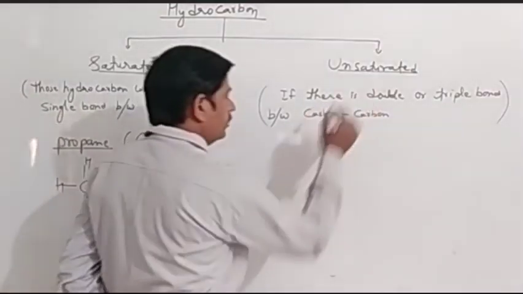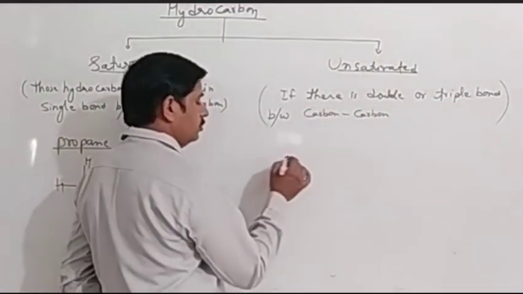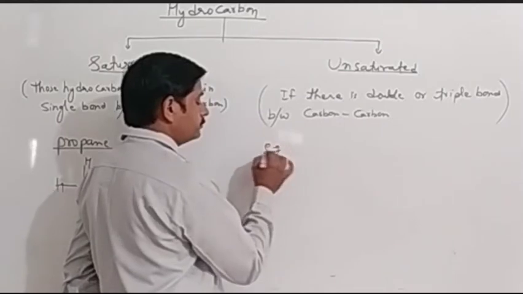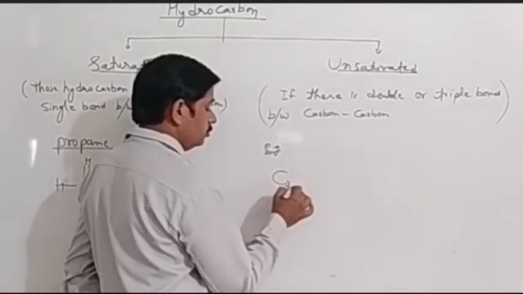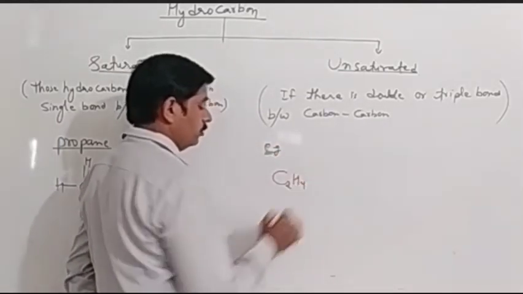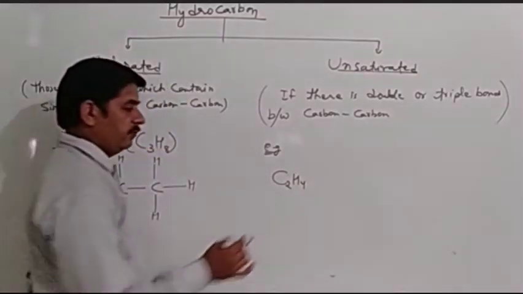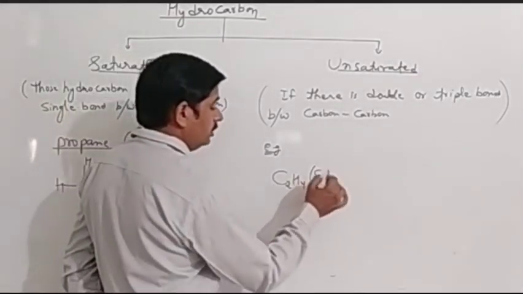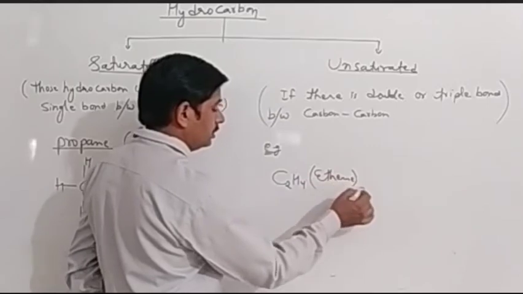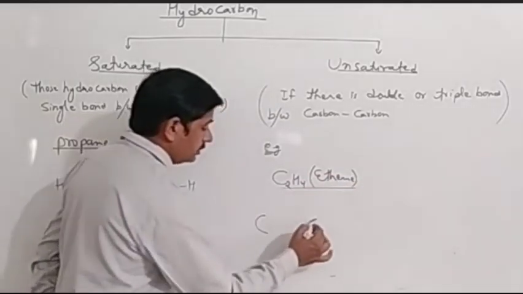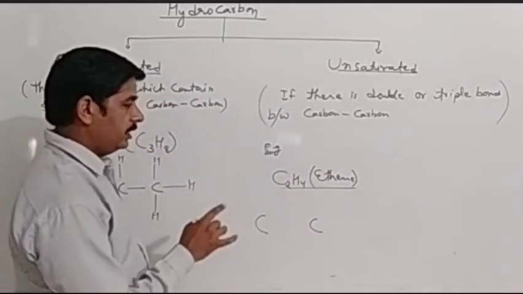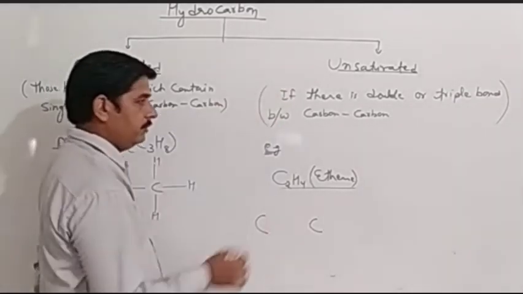And if we talk about unsaturated hydrocarbons, an example is C2H4. C2H4 is called ethene. Ethene can be written like this. As I have said, there will be a double or triple bond.